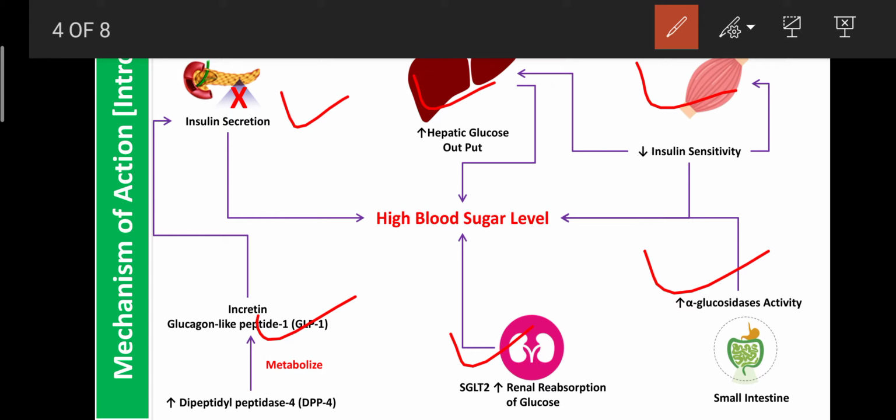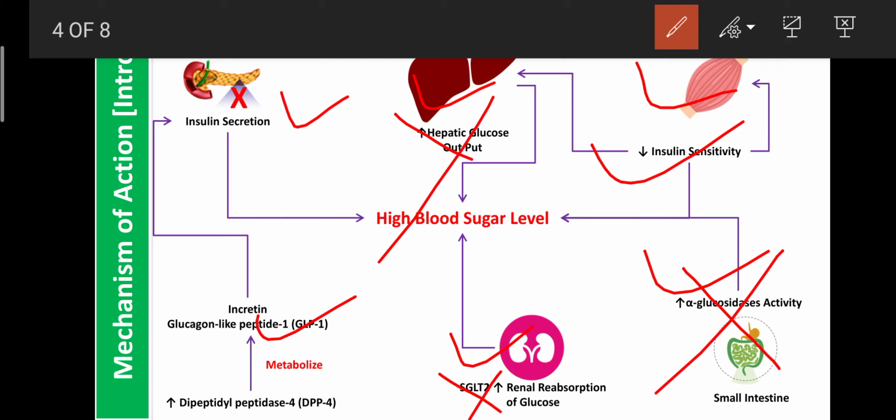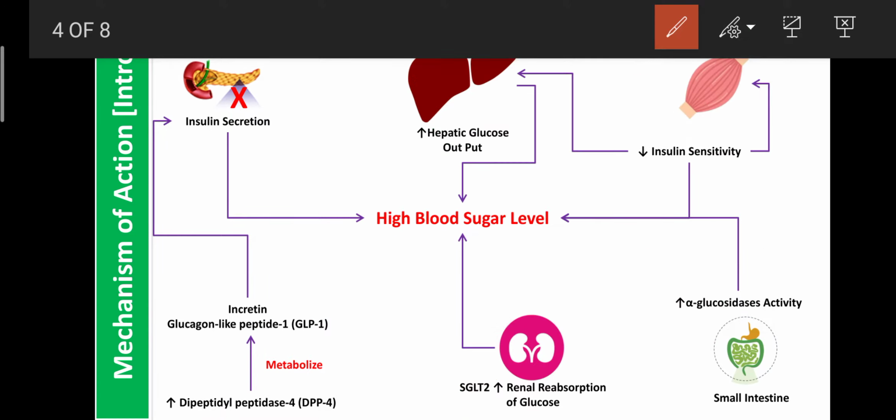Either it can enhance insulin secretion, or decrease hepatic glucose output, or enhance insulin sensitivity, or inhibit the activity of the alpha glucosidase enzyme, or inhibit the activity of the SGLT2 transporter, or inhibit the activity of DPP4. So due to that, they can show the hypoglycemic effect. This is the possible mechanism of the oral hypoglycemic agents. So now we can learn regarding the details.